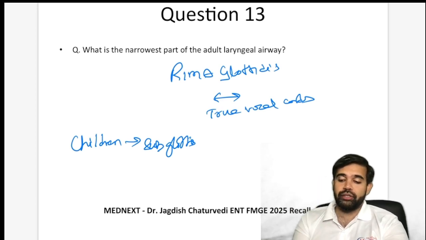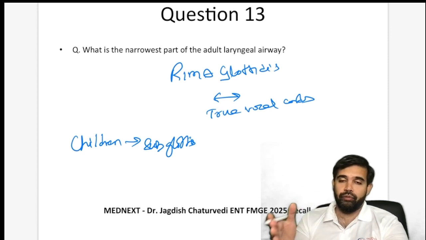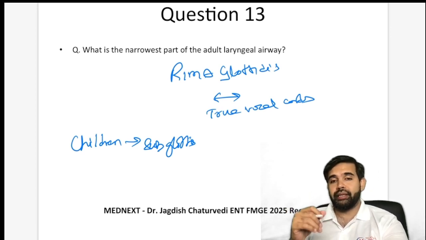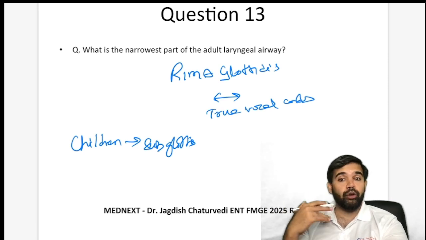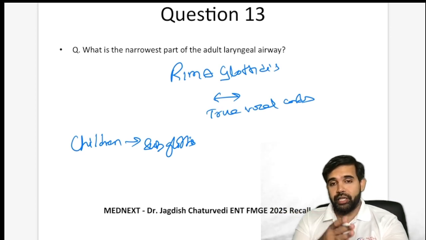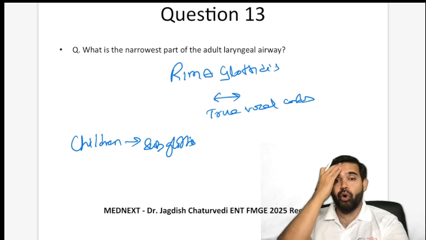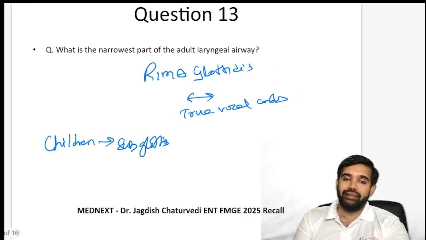But rima glottidis or true vocal cords, or if there is no other option, just the vocal cords would be the right answer. They can even also say thyroarytenoid muscle. Different ways of asking the same thing. The space between the thyroarytenoid muscle, space between true vocal cords, or rima glottidis all mean the same thing.